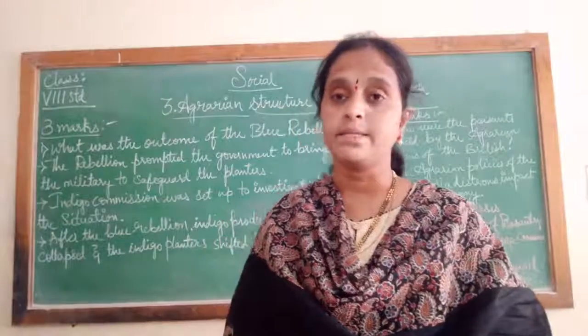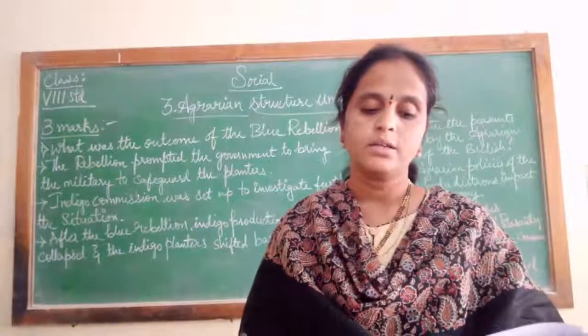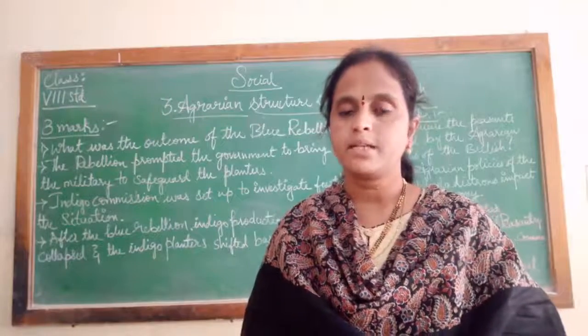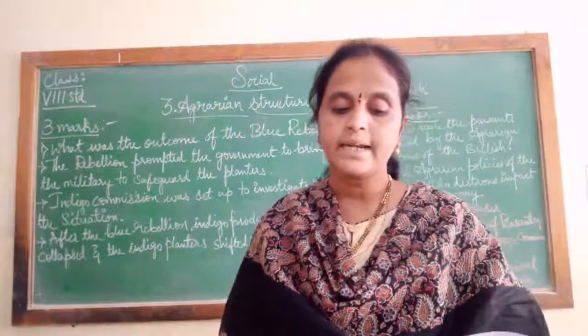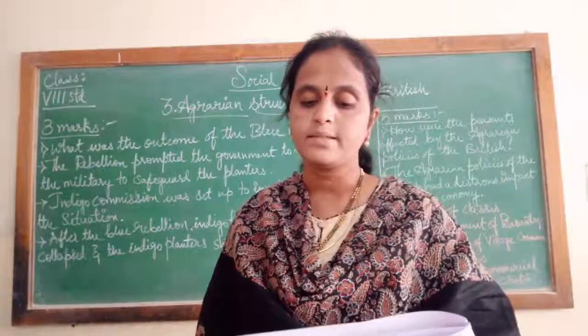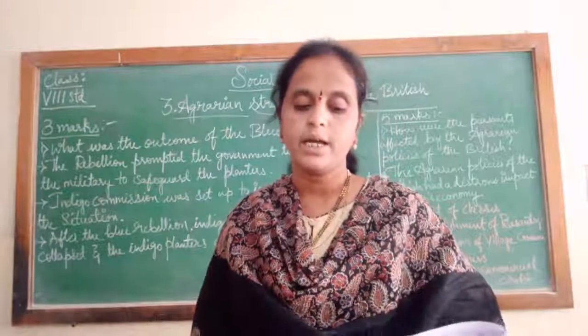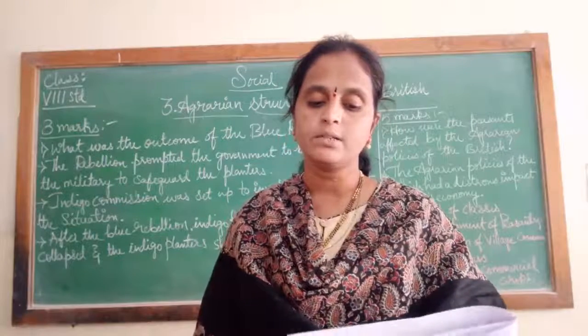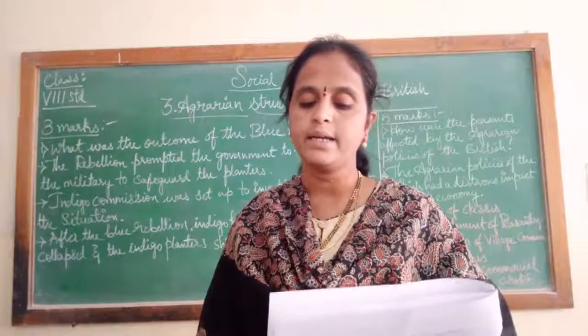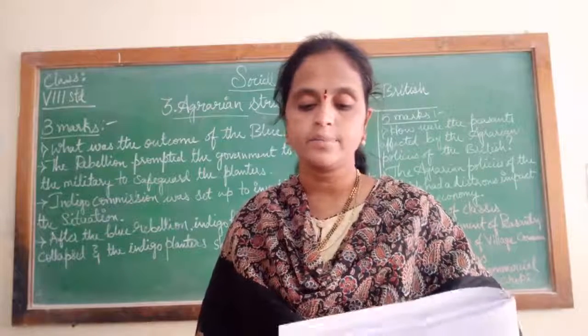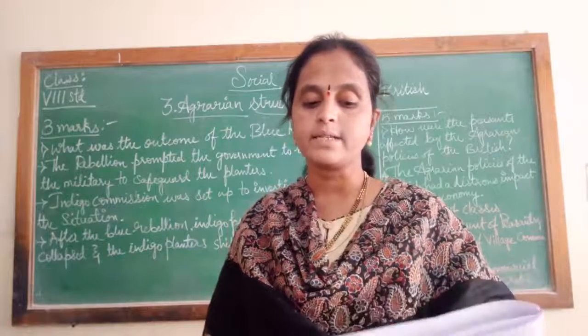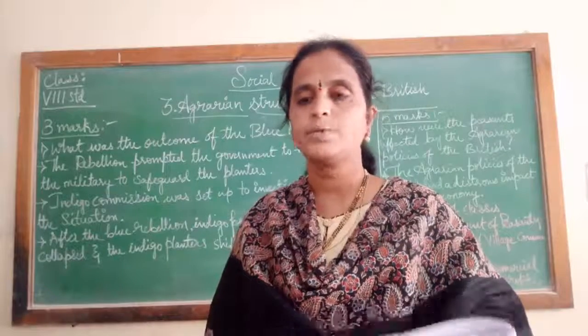Next, demerits, we will learn about this. See here, the demerits of the permanent settlement were, it created feudalism at the top and serfdom at the bottom. It proved to be a financial disaster for the company as increased production could not raise the share of revenue, which was fixed.